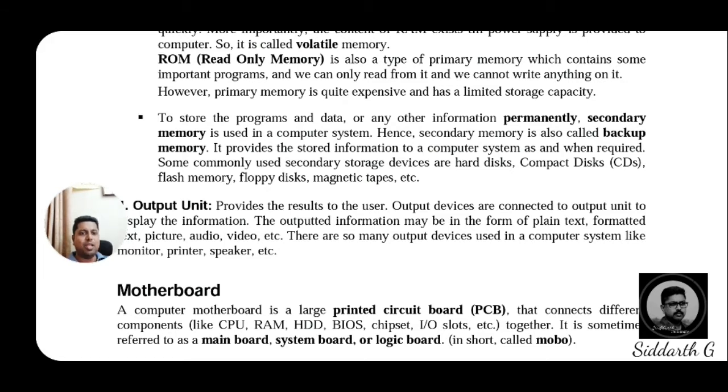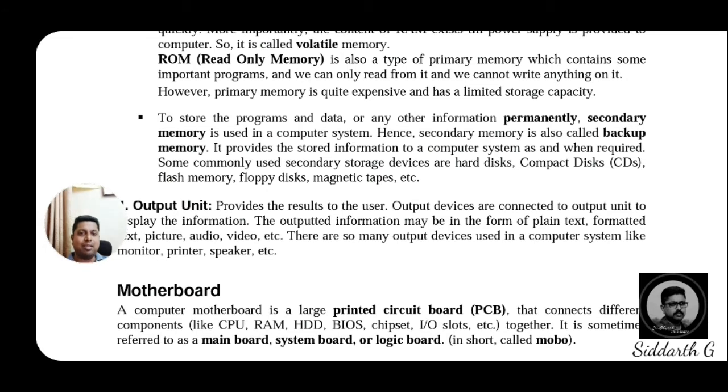Some commonly used secondary storage devices are hard disk, compact discs (CDs), flash memories, floppy disk, and magnetic tapes. These devices nowadays we are not using, dear students. Floppy disk, magnetic tapes, and whatever is related to them are outdated devices. Nowadays we are using pen drives instead of floppy disks and magnetic tapes. Pen drives, memory cards, external hard disk, Blu-ray disc. So these kinds of secondary storage devices we are using, dear students.